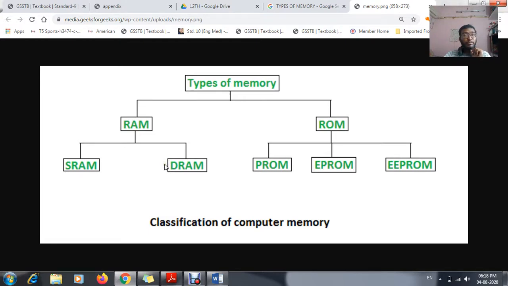Now what do you mean by the difference between static and dynamic? Static means it is stable, that means there is no change. Dynamic means the values can be changed. The best example is that whatever we write in the computer, it is always said that you have to save your work by using Ctrl plus S. Is it clear?